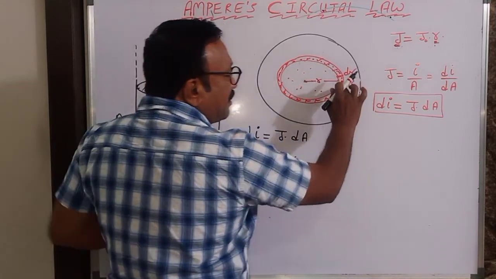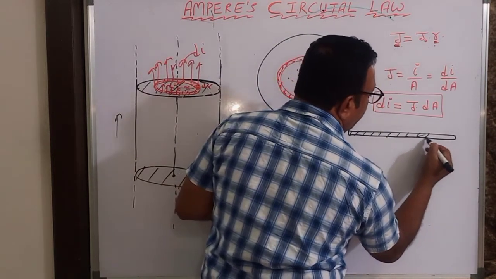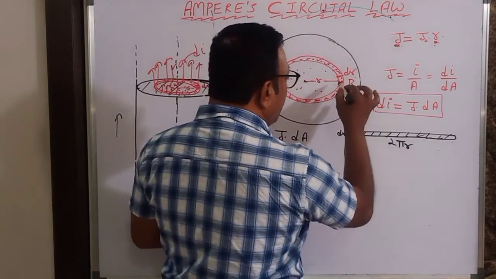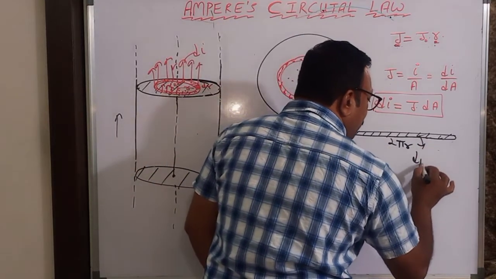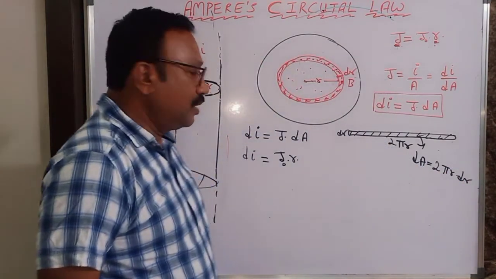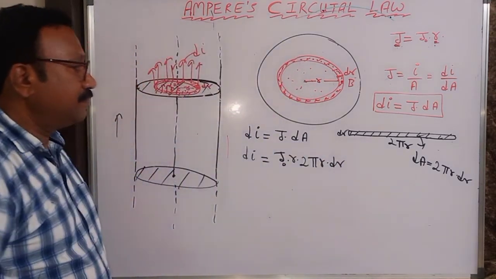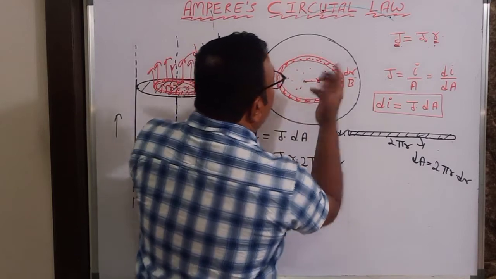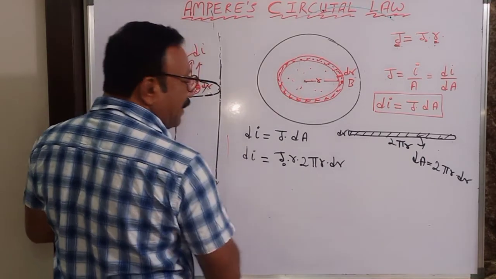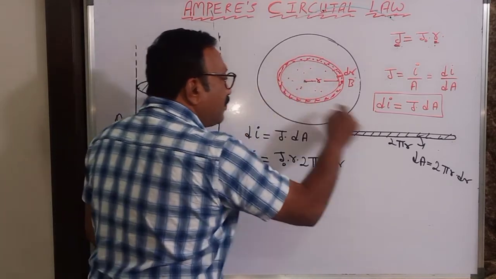So if you cut this strip and make it straight, I'll be getting something like this. This thickness will be dr, this length will be 2 pi r. And the area of this strip is dA, length into breadth, that is 2 pi r into dr. So in the place of dA I have to substitute 2 pi r into dr. Therefore the current flowing through this strip, di, is current density into area of that strip.